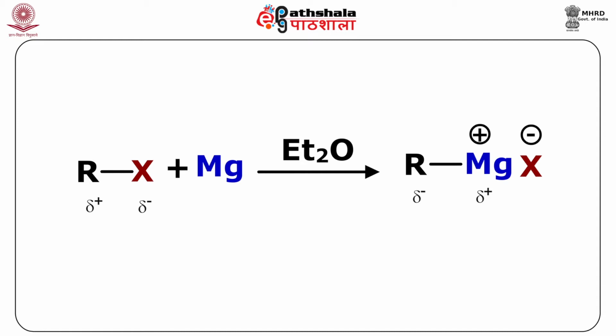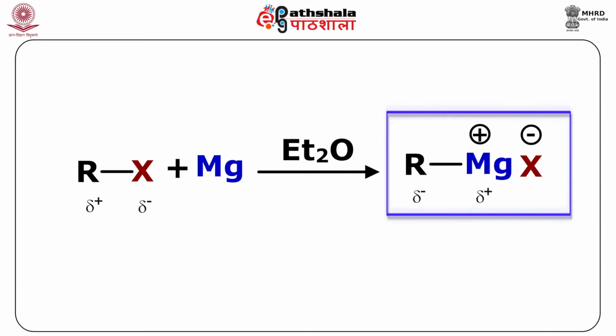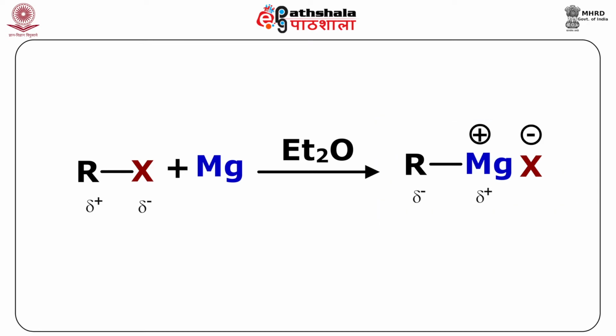In RX, you are aware the nucleophiles can readily attack on this R which is electron deficient. Now, this R can be made electron rich by converting it into the Grignard reagent. The carbon magnesium bond in a Grignard reagent is polar and covalent, with the carbon being the negative end of the dipole. Thus, the nucleophilicity of carbon in a Grignard reagent is ensured. Note that the magnesium halogen bond is largely ionic.